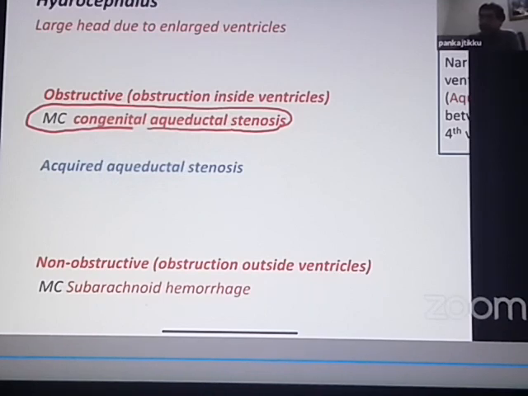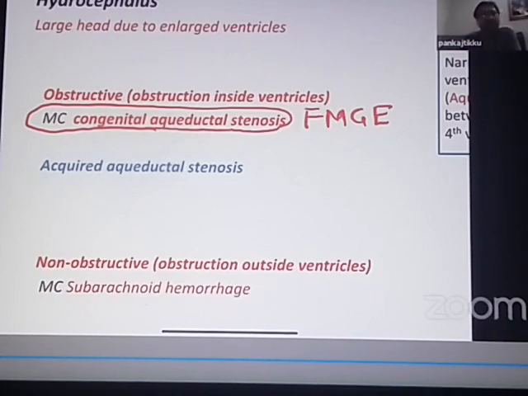So this is again an FMG question. Which is the most common cause of an obstructive hydrocephalus in children? The most common cause of an obstructive hydrocephalus in children is congenital aqueductal stenosis. It is congenital narrowing of the aqueduct from birth. This is the most common cause of an obstructive hydrocephalus. Congenital, from birth it is present.